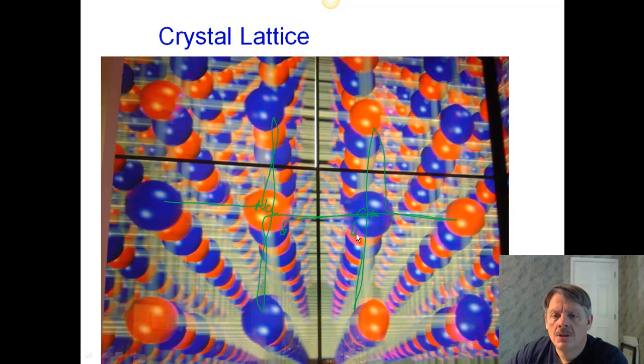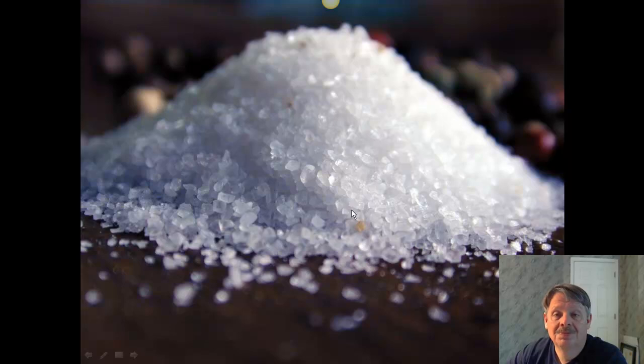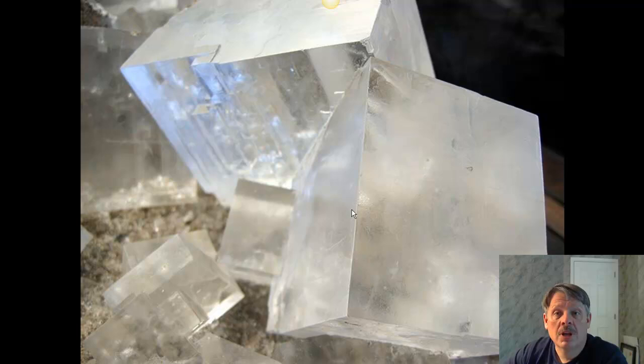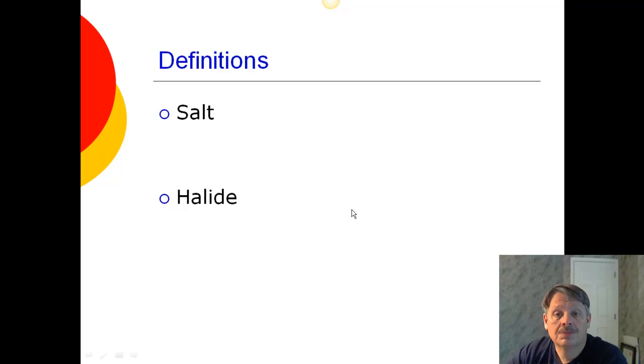Right? So essentially what happens is you can't say that this sodium atom gave up its electron to this chlorine. Bottom line is, one of these is very positive, one of these is very negative, and as a result they attract each other. And they form this beautiful little crystal lattice work. So you get cubes, essentially, of salt, and they look like that. And if you look at them under a microscope, you can see that they get these sheer faces on them, and that's because of this crystal lattice work structure that you're seeing with salt.